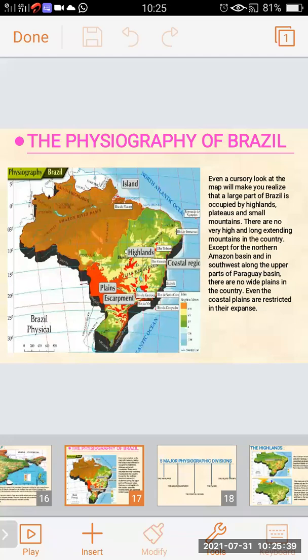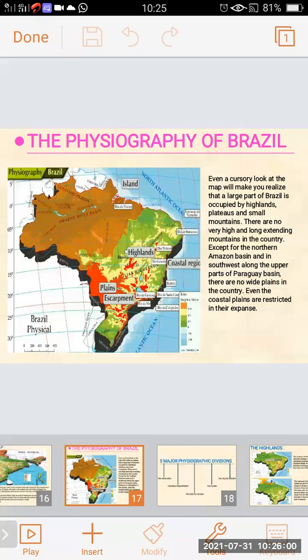As we take a look at the map, we can easily see that a large part of Brazil is occupied by highlands, plateaus, and small mountains. There are mountains, but they are small. There are no high and long extending mountains in Brazil.